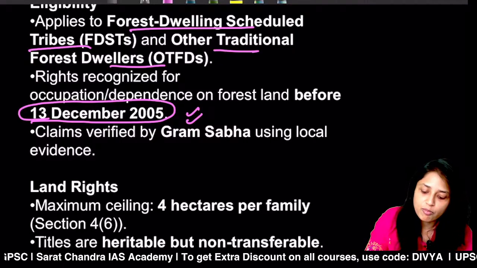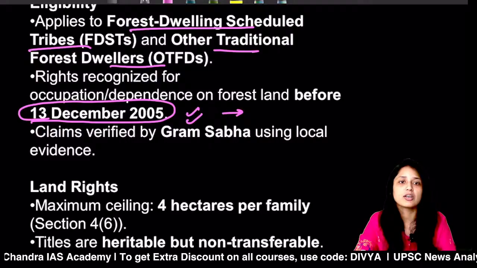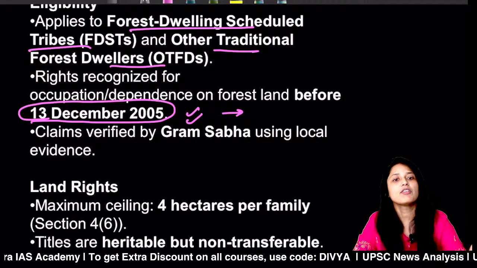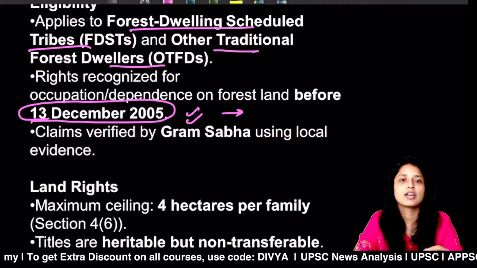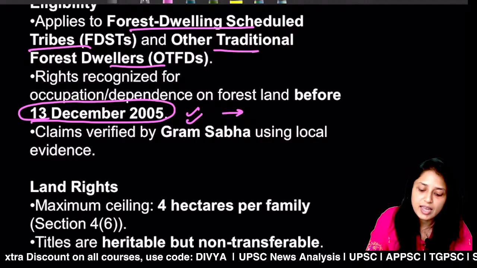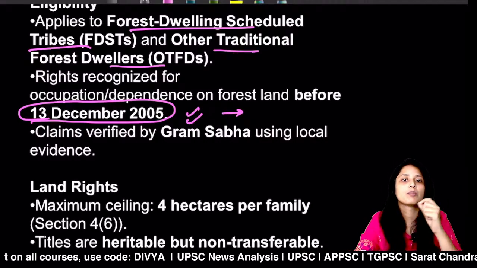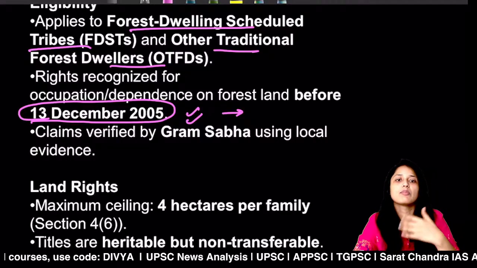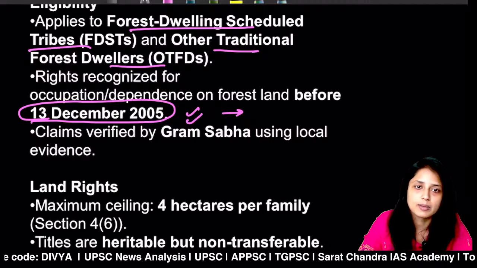So the government thought this date would be a good thing to mention, because if you allow everyone to claim rights in the forest, then it will be very difficult to trace or verify anything. So any person who owns land in the forest area before 13th December 2005, claims can be verified, or rights can be given, for those people only.